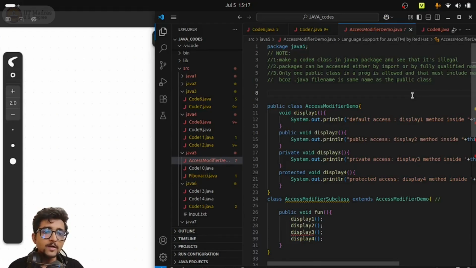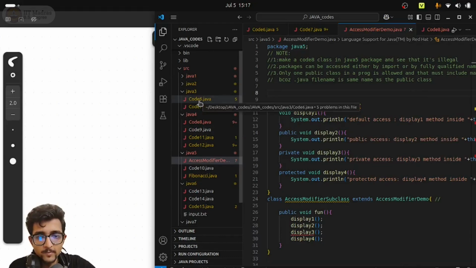So why is this so? Since we now know that only one public class is allowed in a .java file, assume that a particular package has two same named .java files. That would essentially mean you have two same named public classes within the same package, right? That is not allowed, and it is problematic. If you want to reference that particular class later, you will not understand which one you are referring to. The Java compiler will get confused about which class we are talking about. So within a package, you cannot have similarly named classes.